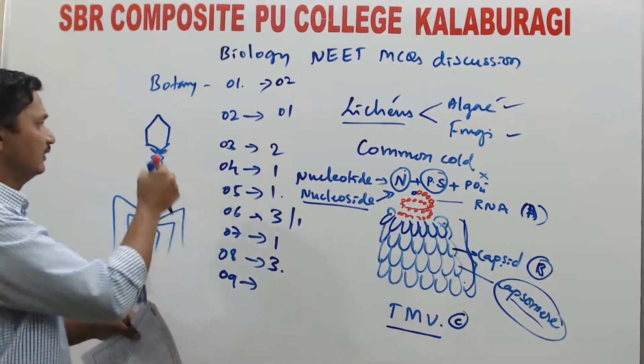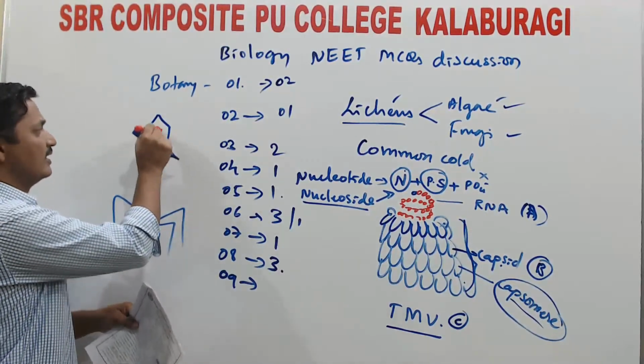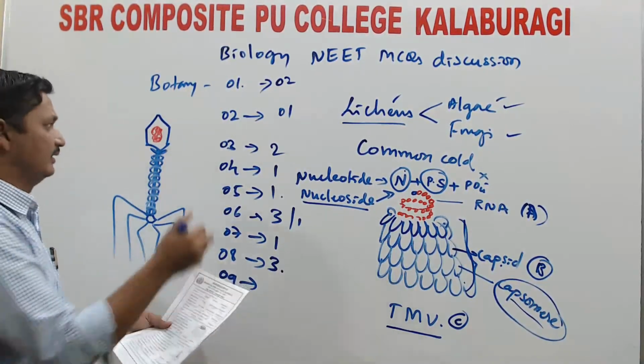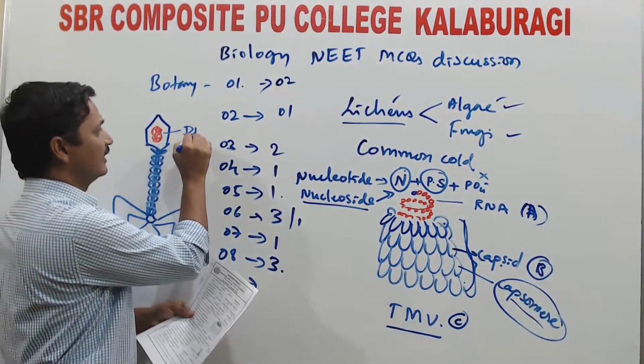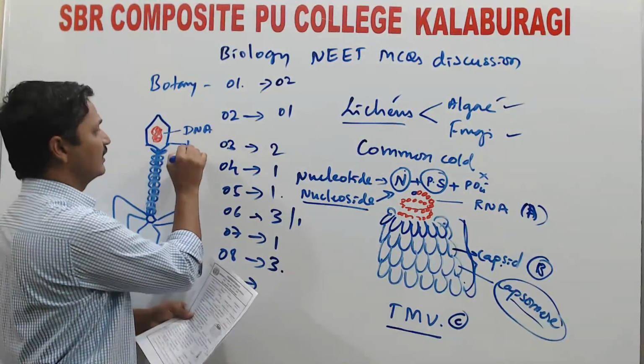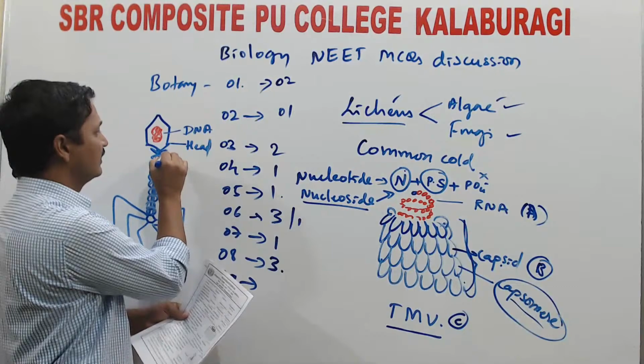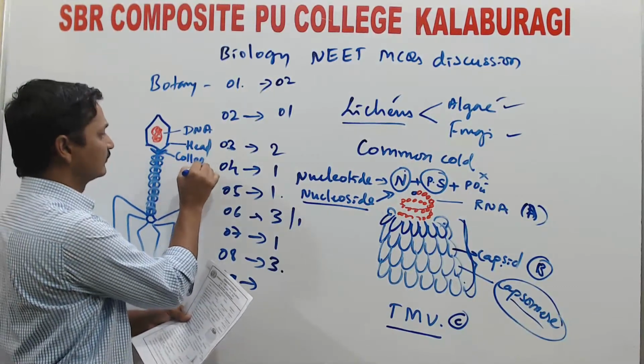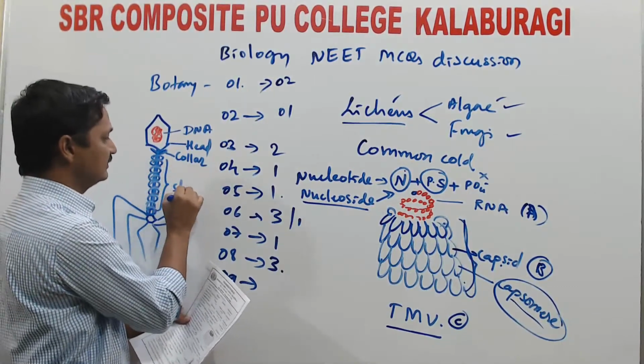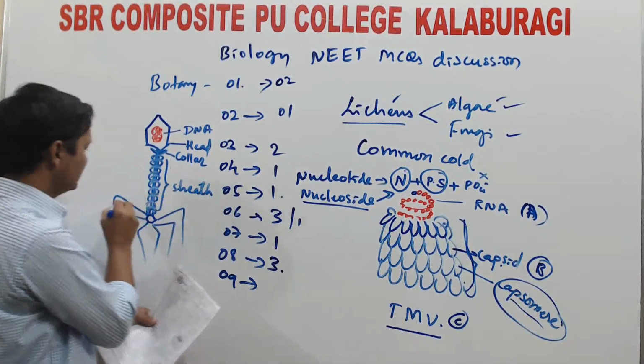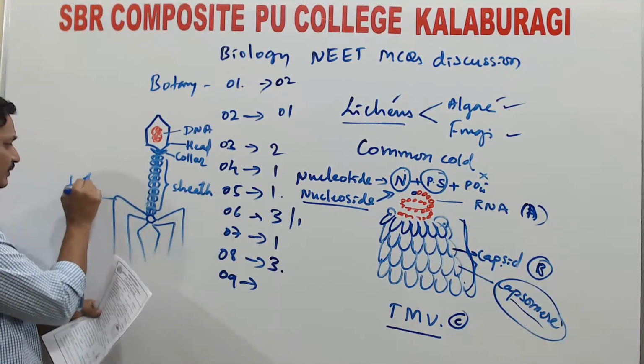Inside this we find the genetic material, that is double-stranded DNA. So this is our DNA. This is called the adhesion. Here we find a collar. This is called the sheath. These are the tail fibers.